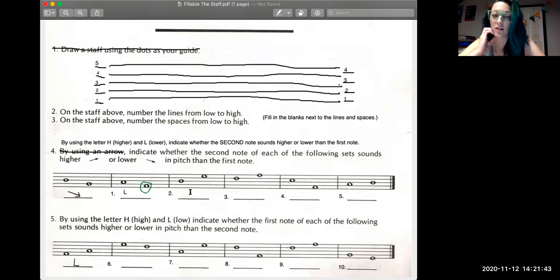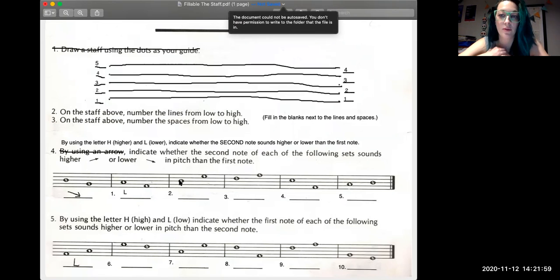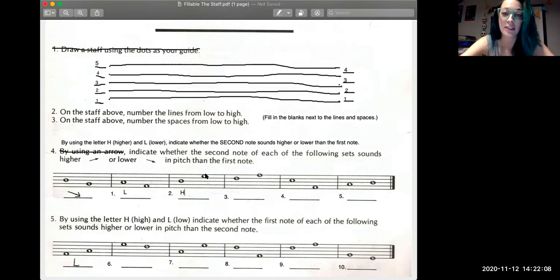Then I'll go ahead and look at number 2, 3, 4, and 5. On number 2, again, we're going to be looking at the second note. So if I look at note number 2, that one's on space number 4. The first note is on line number 3. Since we're looking at the second note, space number 4 is higher than line number 3. So that second note is higher than the first note. So I'll put an H.